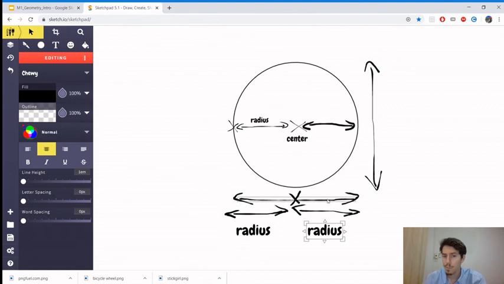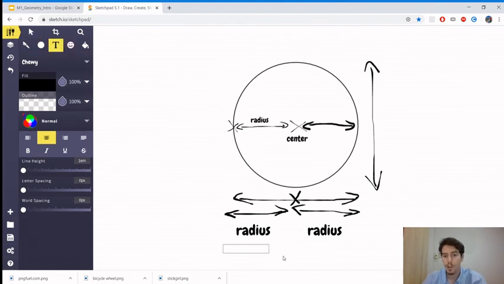So this big distance here, that is one dimension of the circle, it is equal actually to the radius plus the radius, or 2 times the radius, right? Well, the distance 2 times the radius is what we call the diameter.